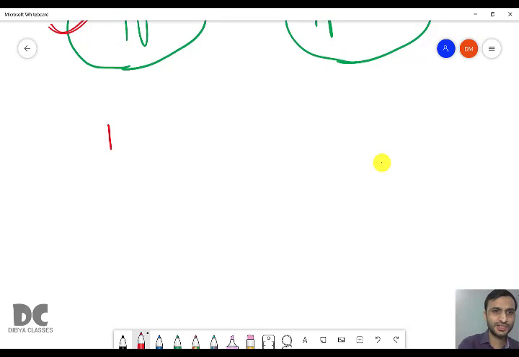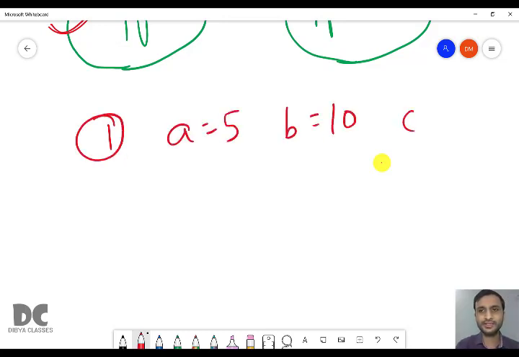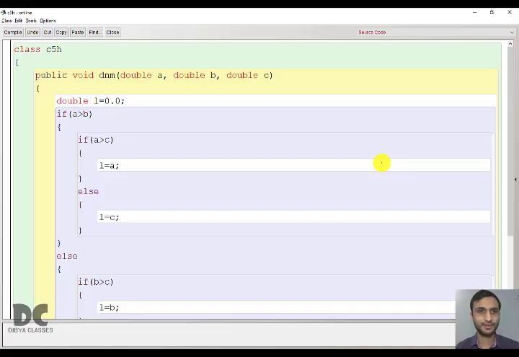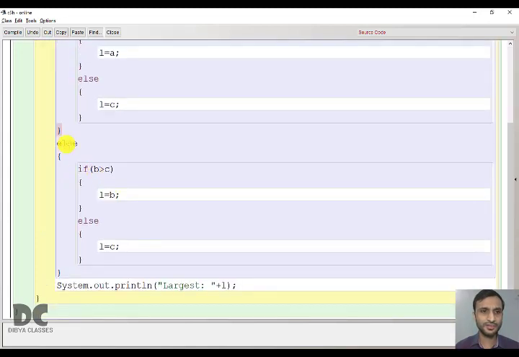First case, A is 5, B is 10 and C is 15. So 5 greater than 10, false. False means it will go to else block. In else again we are checking. 10 greater than 15, false. False means it will go to else block.